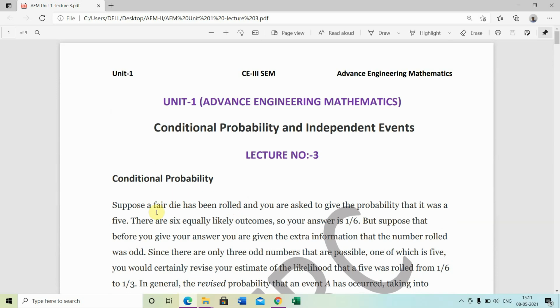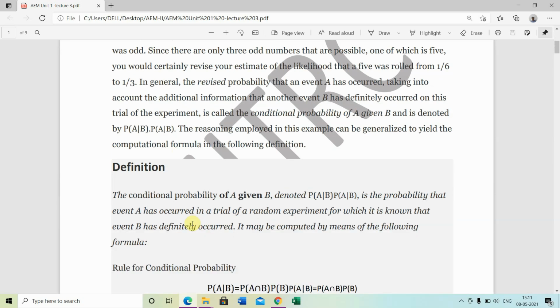So in this, first of all, what is the conditional probability? If we find the probability of any event, but another event occurred earlier, so the conditional probability of A upon B equals P(A intersection B) upon P(B).